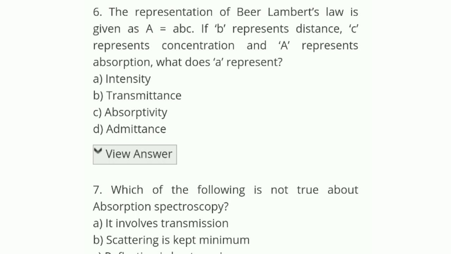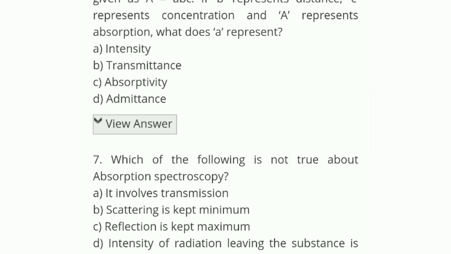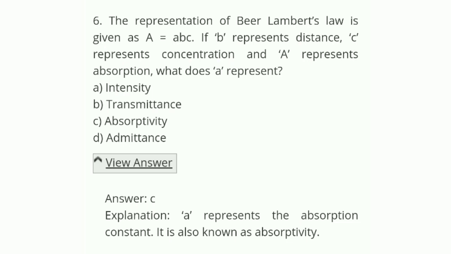So what does the small a represent? The options are intensity, transmittance, absorptivity or admittance. The small a represents absorptivity. It is the absorption constant, also known as absorptivity. So C is the correct answer.